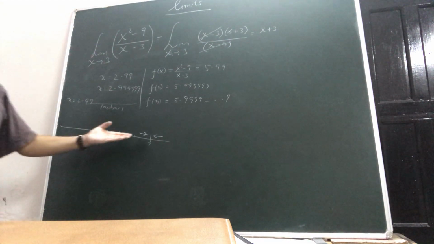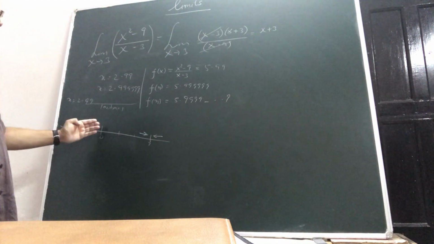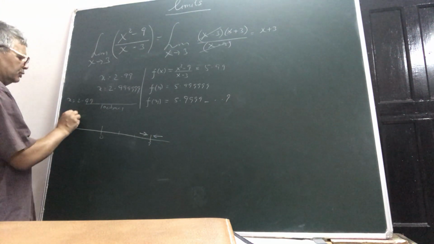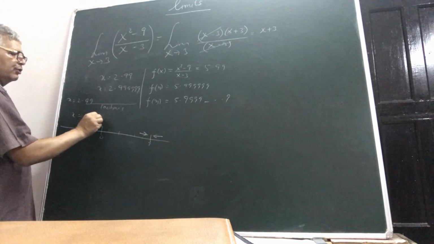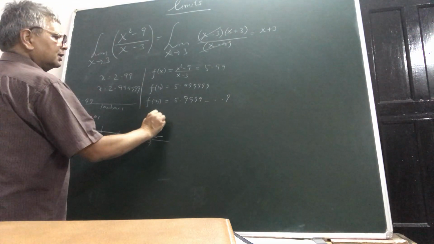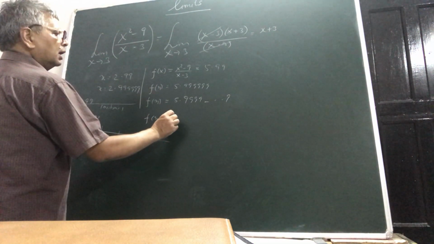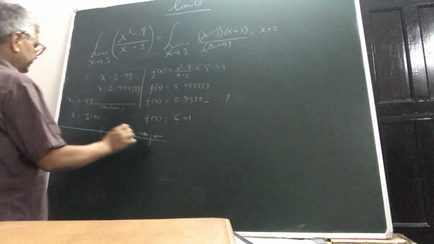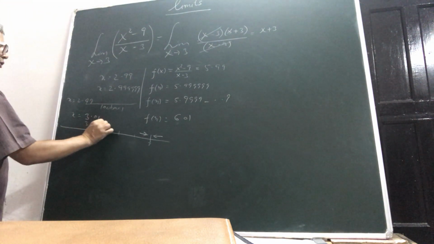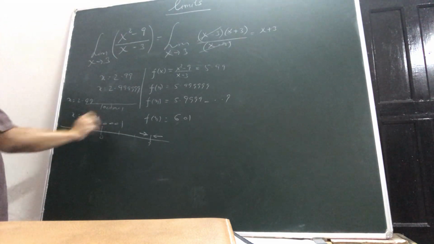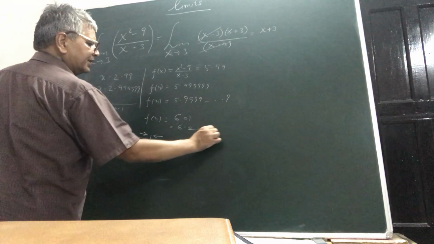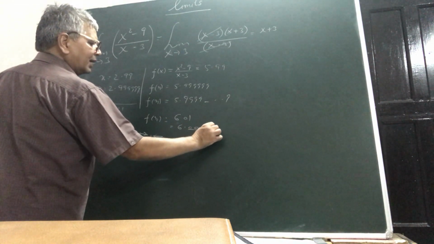And what you will notice is that whether you are approaching it from the left hand side or from the right hand side, from the right hand side if you approach, then the number will be 3.01. The functional value will be 6.01. If it is 3.0000001, say 5 zeros or 6 zeros, then the function will be 6 point that many zeros and 1.